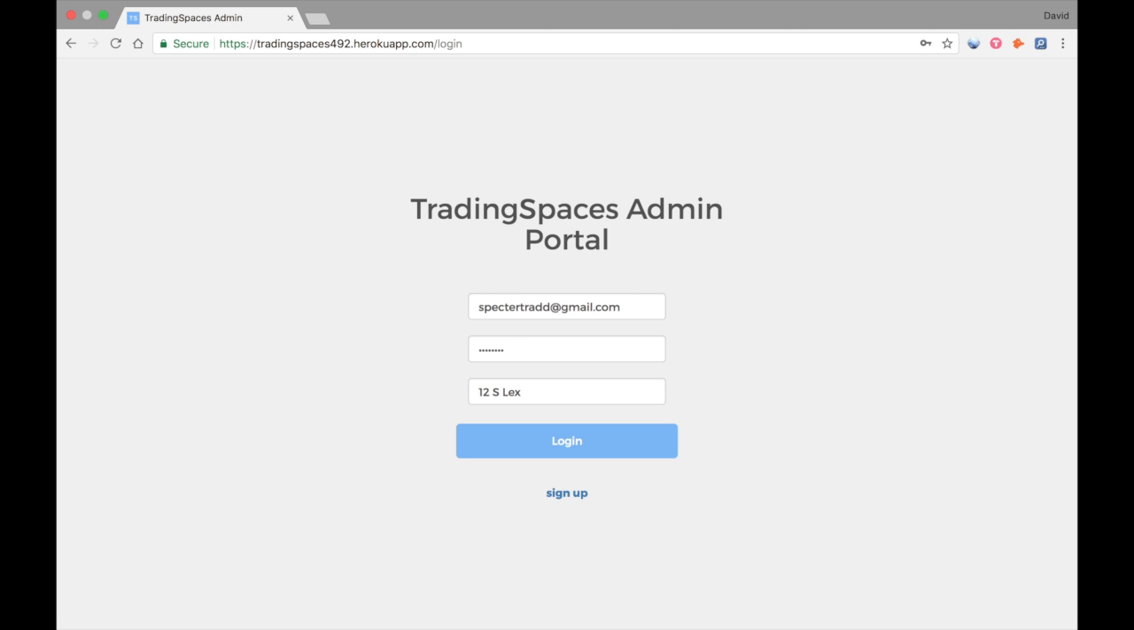In addition to the Trading Spaces mobile app, Trading Spaces also supports an admin portal so that the property manager or whoever's in charge of the property can manage who owns what space. Say that John lives in an apartment there and he moves out, John's parking space can be updated so that it now belongs to its new owner. So here we are in the Trading Spaces admin portal, and I'm going to log in to this property.